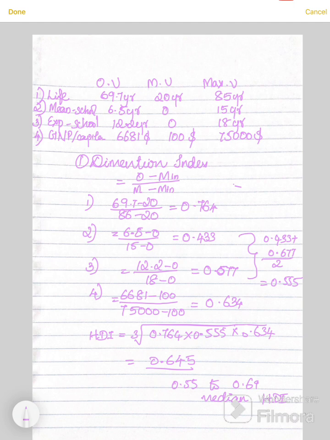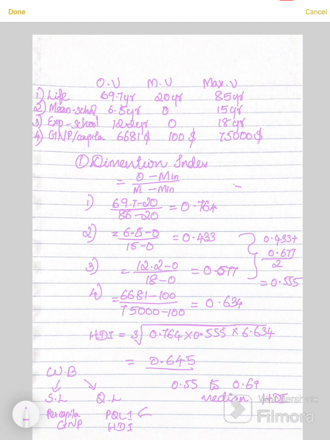So we have studied about well-being. In that there are two components. One is standard of life. Second one is quality of life. So standard of life is measured using per capita GNP, income. It's an objective component. Quality of life is a subjective component measured by physical quality of life index and then human developmental index.